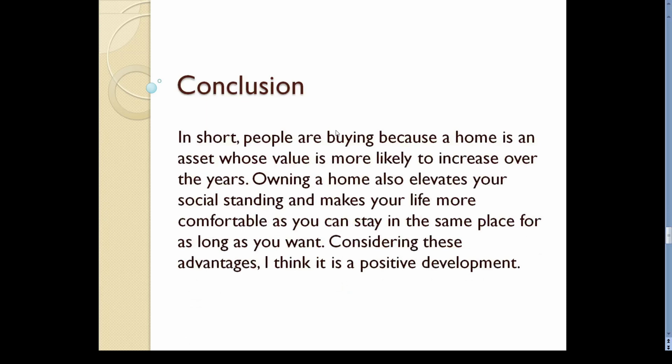In the conclusion, briefly answer the questions in the task rubric. Do not introduce any new ideas in the conclusion. Here you can write something like, in short, people are buying because a home is an asset whose value is more likely to increase over the years. Owning a home also elevates your social standing and makes your life more comfortable by eliminating the need to rent a new place frequently. Considering these advantages, I think it's a positive development.